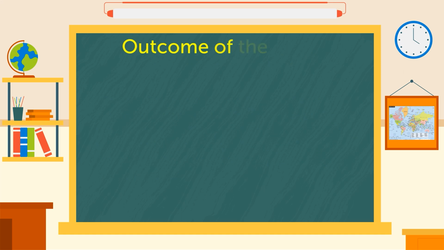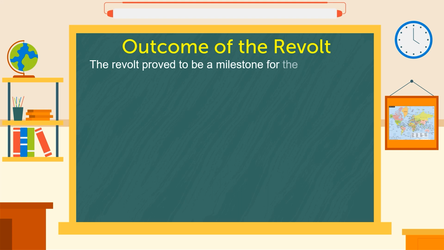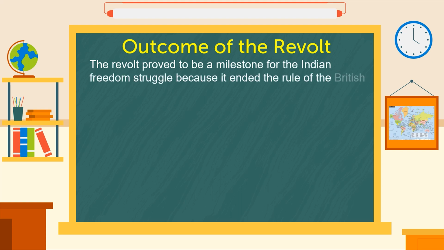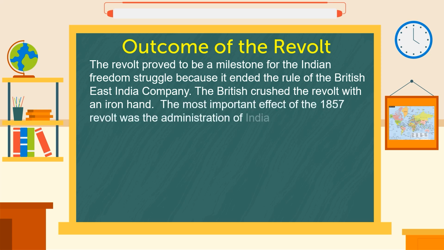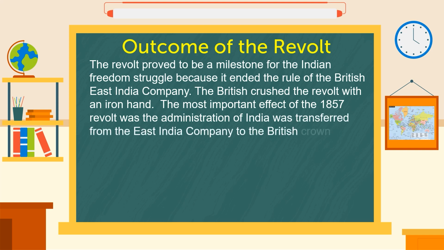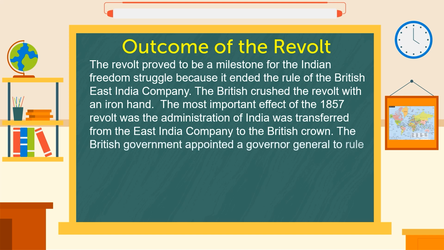Outcome of the revolt. The revolt proved to be a milestone for the Indian freedom struggle because it ended the rule of the British East India Company. The British crushed the revolt with an iron hand. The most important effect of the 1857 revolt was that the administration of India was transferred from the East India Company to the British Crown. The British government appointed a Governor-General to rule the country.